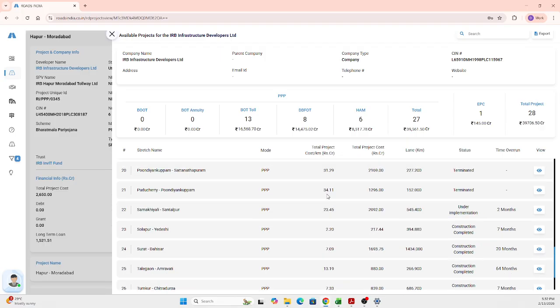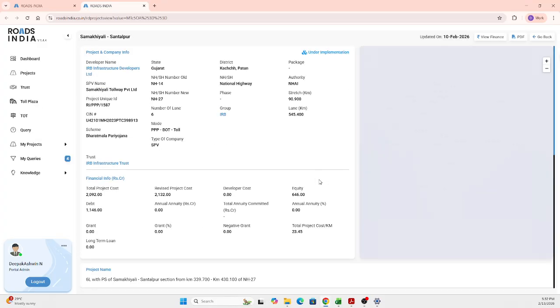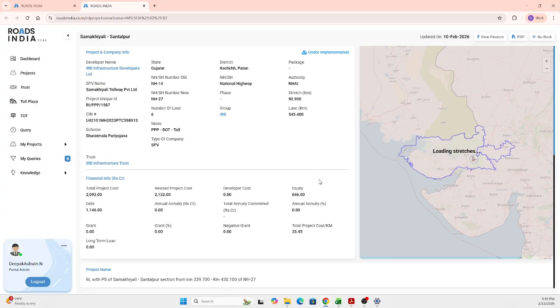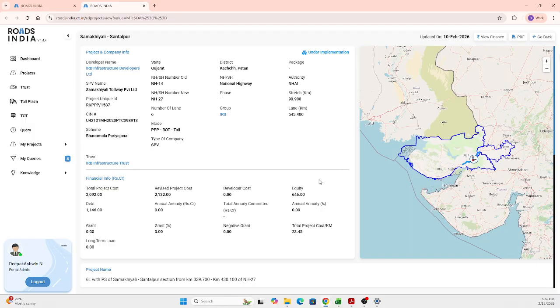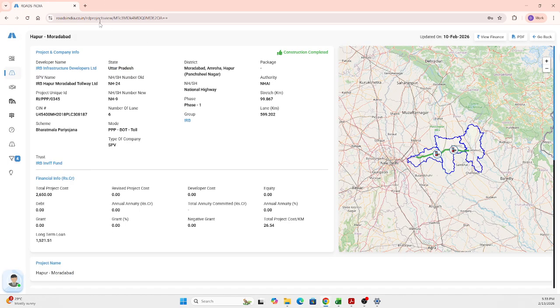And from here, if you want to compare any project, just use this action menu to the right. You get the elaborated view of the selected project. So here, with IRB as a common medium, you can compare and get many insights, and you can easily understand the transparency between two different projects, based on their geography or any such reason. So you get the complete idea about that. So this is about the project's information.